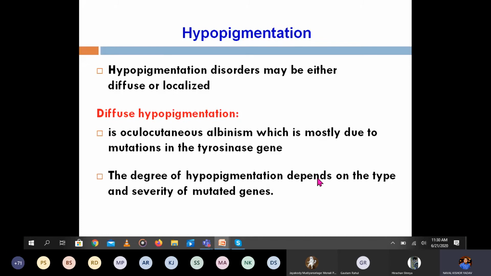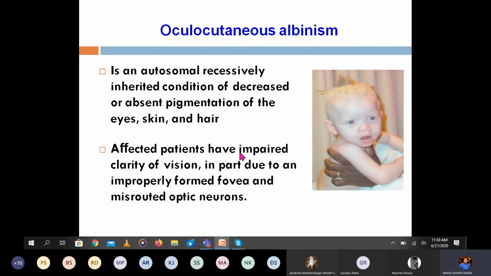The degree of hypopigmentation depends on the type and the severity of the mutated gene. How severe it is depends on how much it is mutated. So the example of diffuse hypopigmentation is oculocutaneous albinism, due to the mutation in the gene which codes for the enzyme known as tyrosinase.